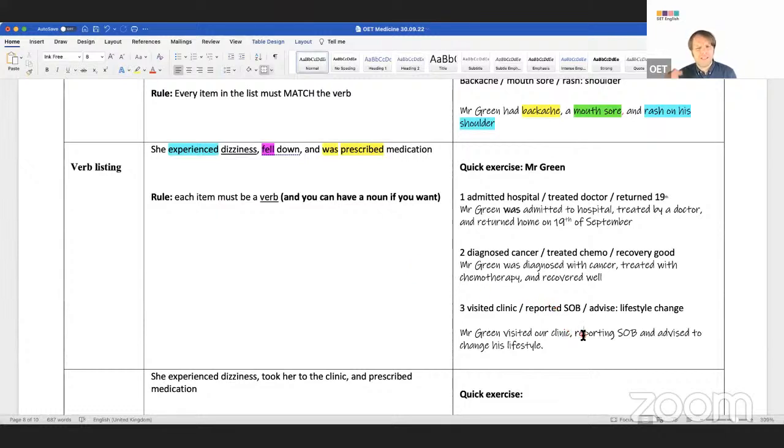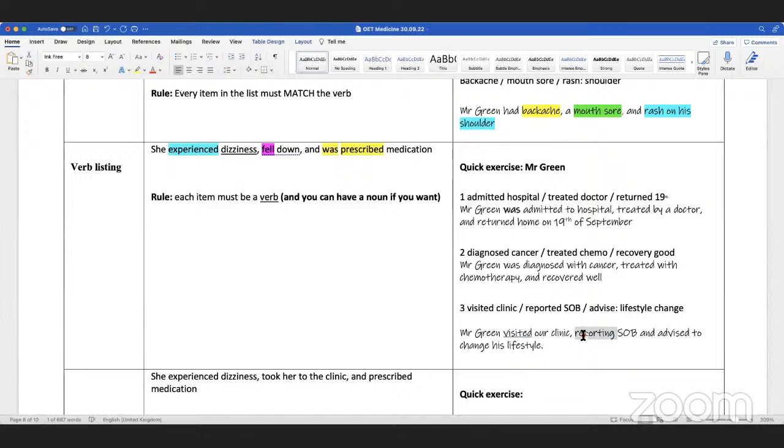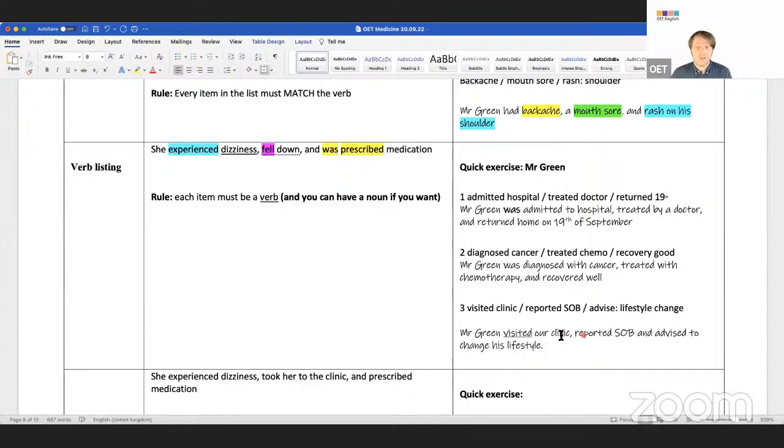But why, Ria? Why did you use past continuous? Why not stay with past simple? Why did you change the tense? Because it's just verb listing that came to my mind. Okay. Just stay when you're verb listing, right? Visited, reported, advised. You see what I mean?